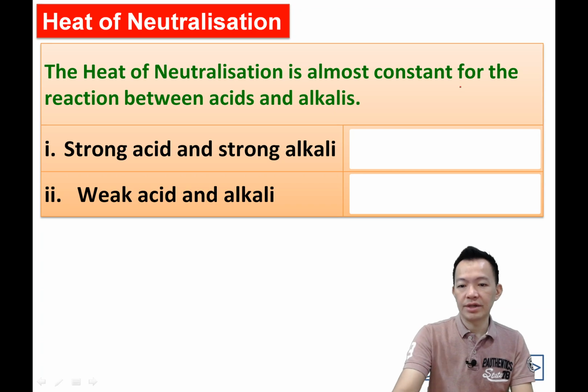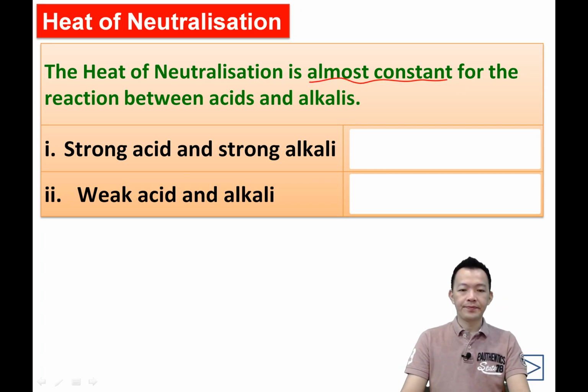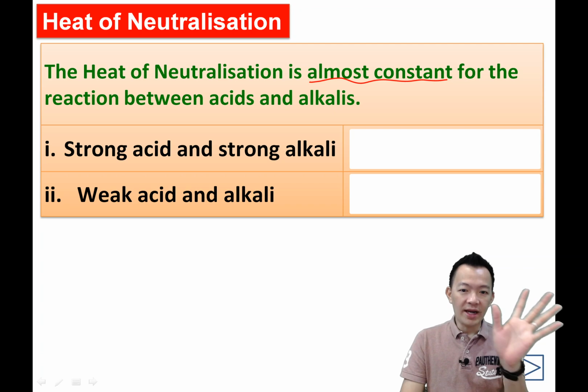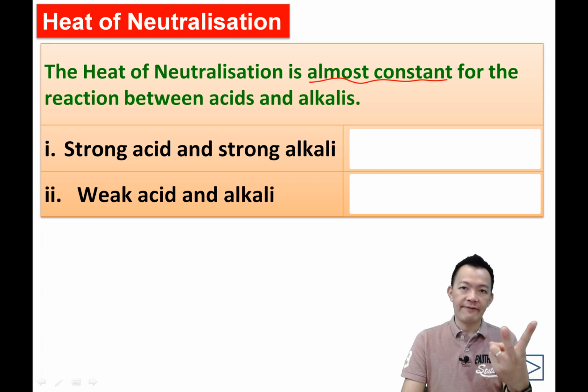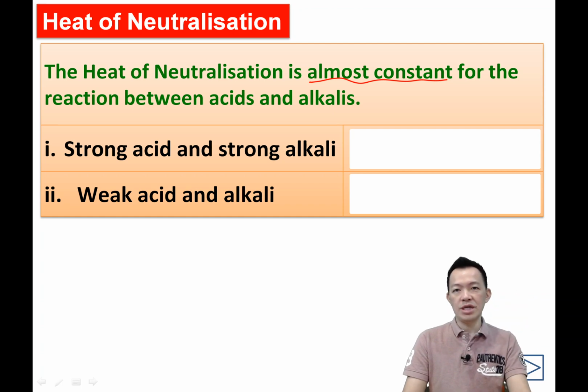You copy first. 你先抄，等一下我告诉你什么意思。Okay. So for whatever type of acid you use, hydrochloric acid, sulfuric acid, nitric acid, or for whatever alkaline, potassium hydroxide, sodium hydroxide, calcium hydroxide, we don't care. 不管你用什么 acid, 不管你用什么 alkaline, the heat of neutralization will be almost the same. 它放出来的热能几乎都是一模一样的。为什么呢？ Simple.